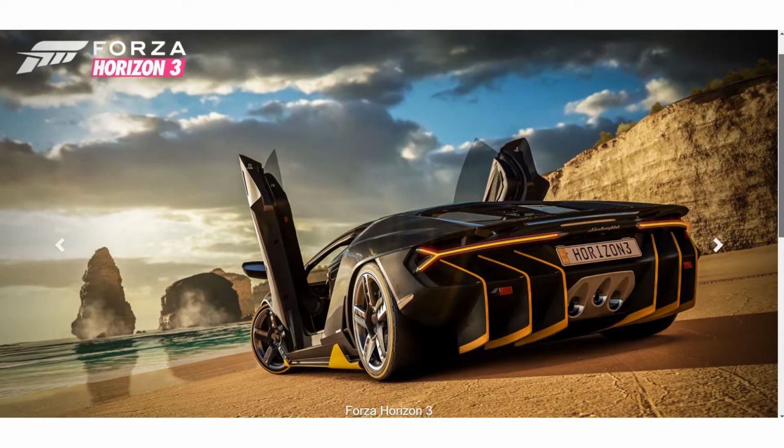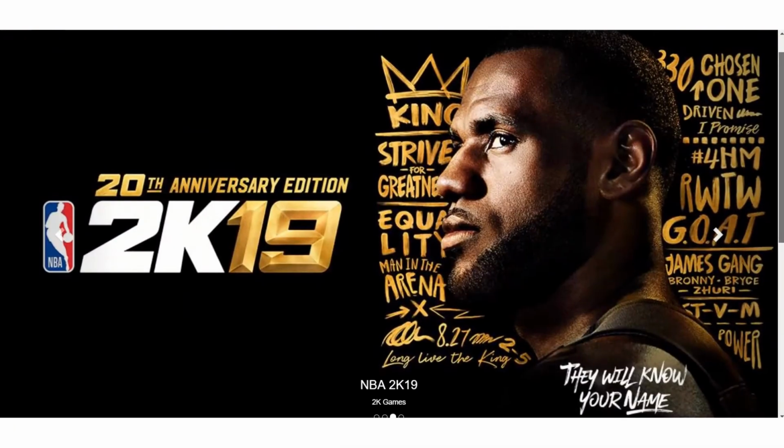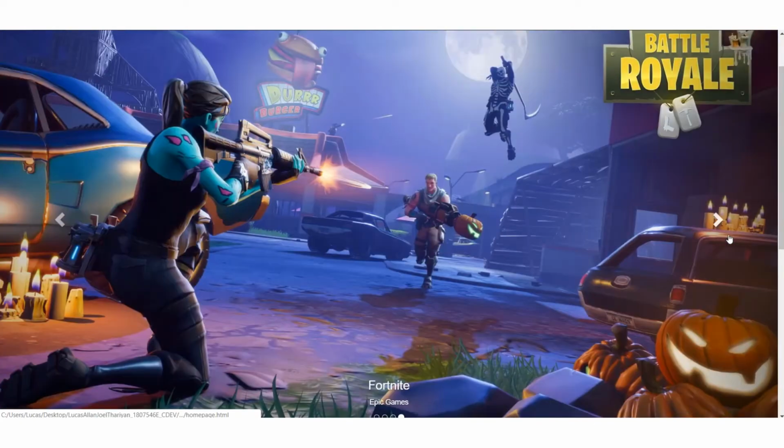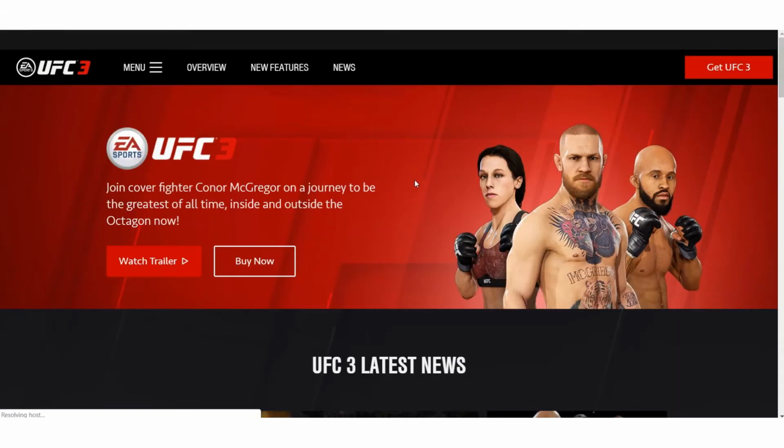So as you can see, the moment you come into the home page, you have a very visual carousel on display with the name of the game as well as the company that makes it. So for example, UFC 3, if I click on it, it'll bring me to a link for the game which houses things such as features, so it's convenient for gamers to find out more about up and coming games and just for their own curiosity and insight.